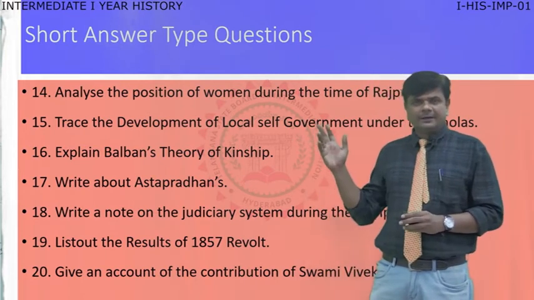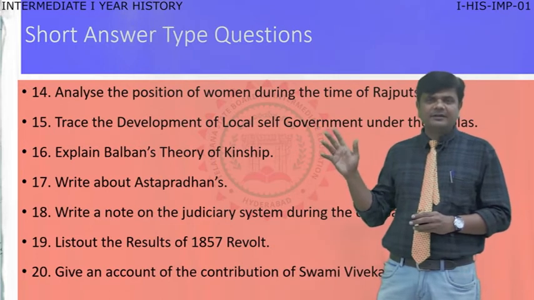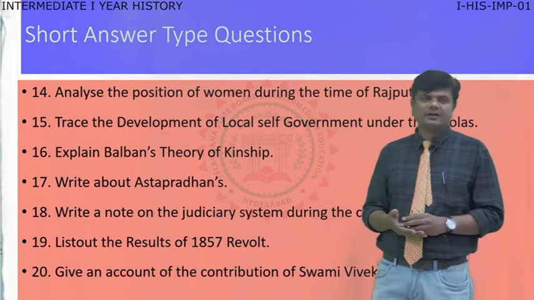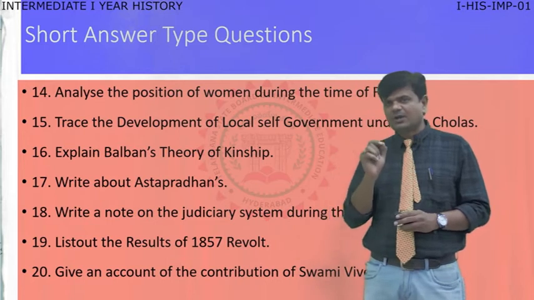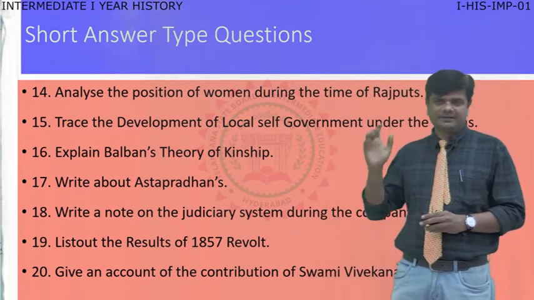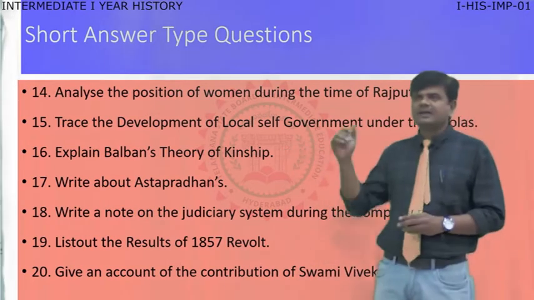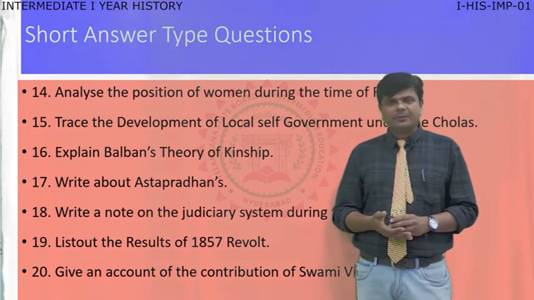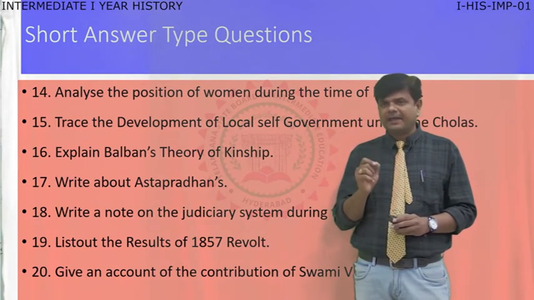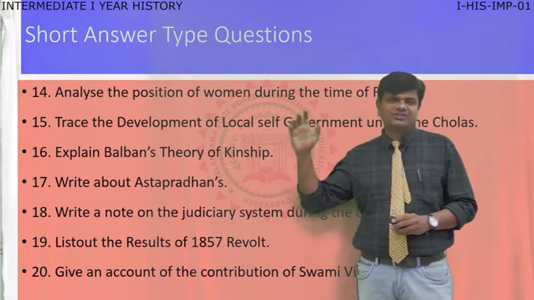So many times this question is repeated, so concentrate on question number 15, that is the Cholas' local self-government. And moving to the 16th question from Delhi Sultans, that is, explain Balban's theory of kingship.